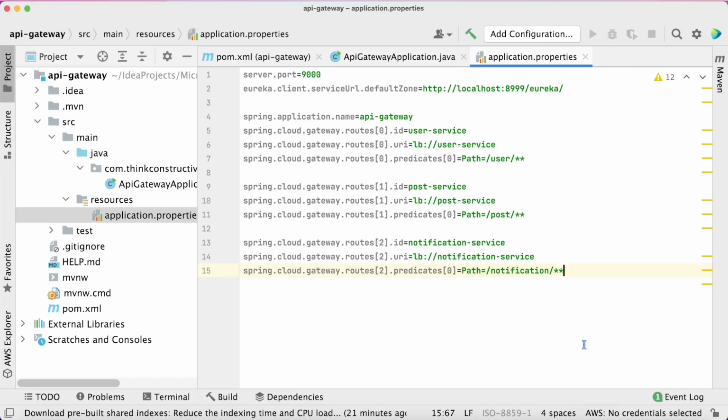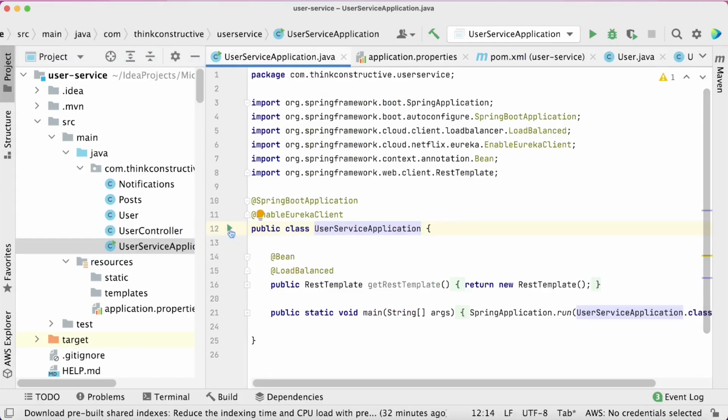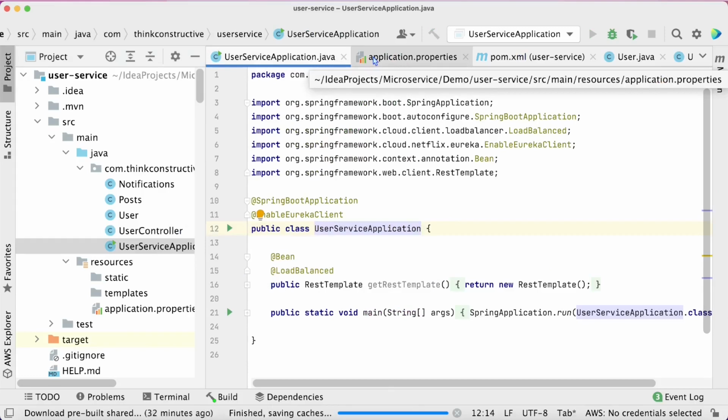Now I will show you individually how user service, post service and notification service can be queried. And then we'll see how those services can be queried with the help of the API gateway. Let us first bring up our user service. We should know at which port it is working.